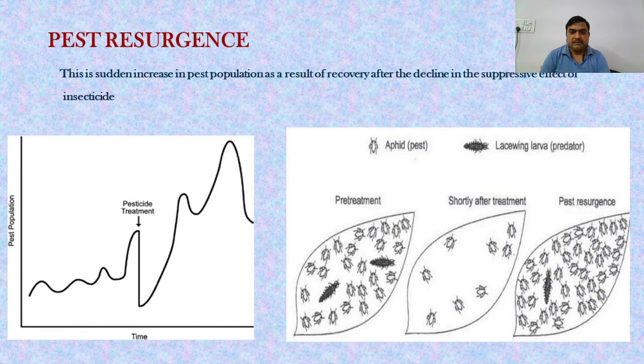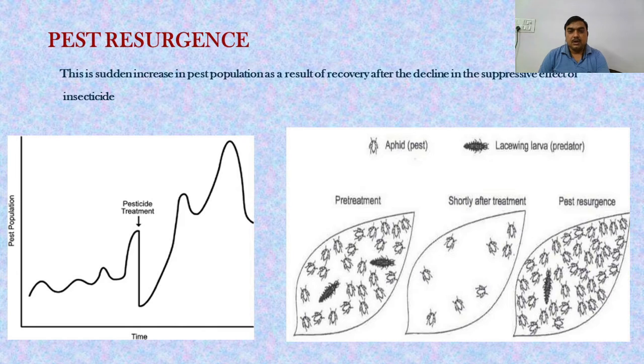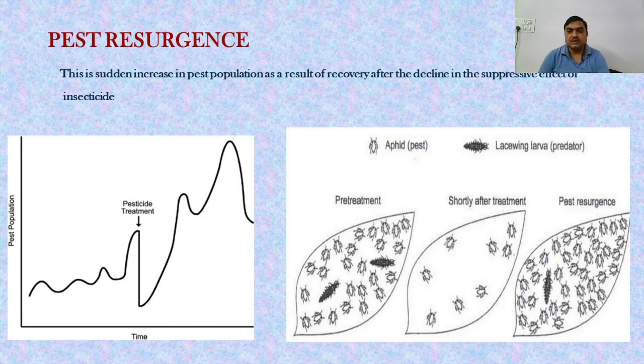So the very first mechanism is called pest resurgence. This is the sudden increase in the pest population as a result of recovery after decline in the suppressive effect of the insecticide. When we apply the pesticide, we can understand with the help of this graph.